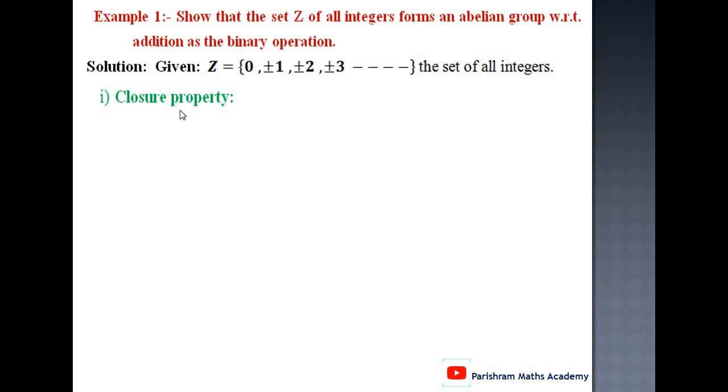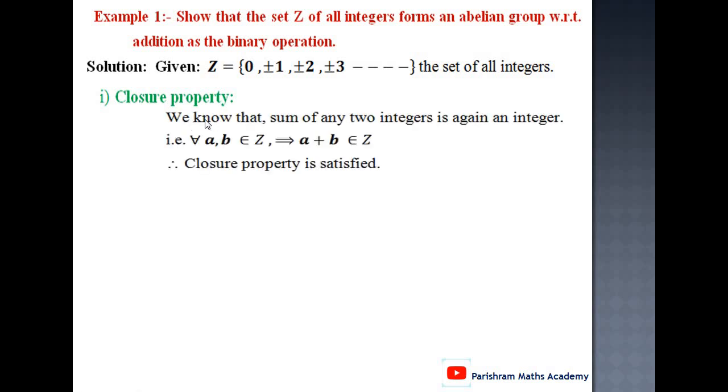First condition of the group is closure property. Now we know that the sum of any two integers is again an integer. It means for all a, b belongs to Z, a plus b also belongs to Z, because here plus is a binary operation. It means a and b are two elements of Z, then a plus b also belongs to Z. It means closure property is satisfied.